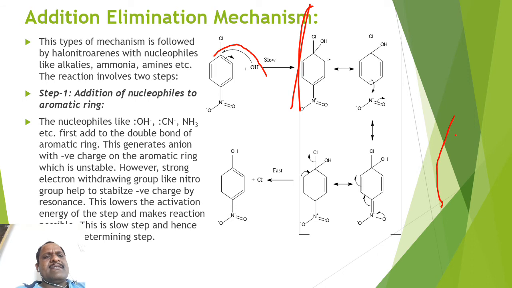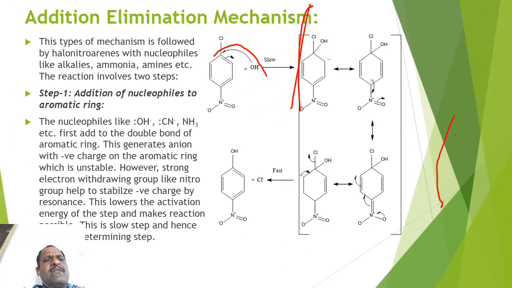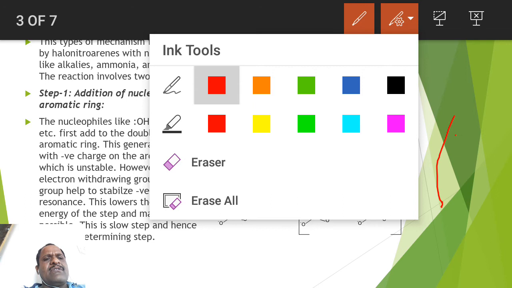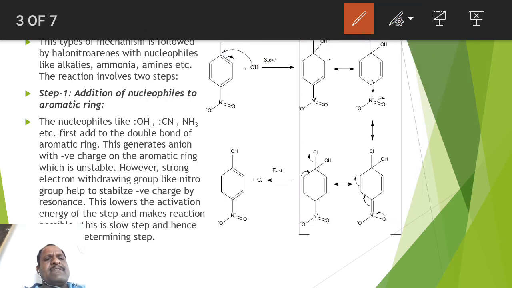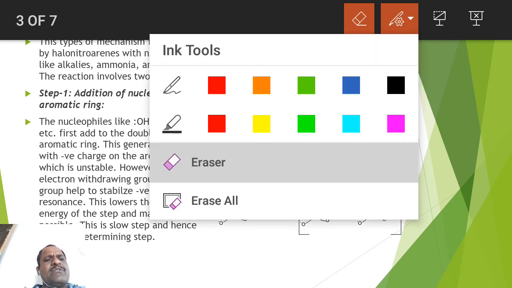That carbon again transfers this negative charge to the next carbon. So there is a delocalization of electrons taking place, and how that delocalization takes place, you have to remember here.